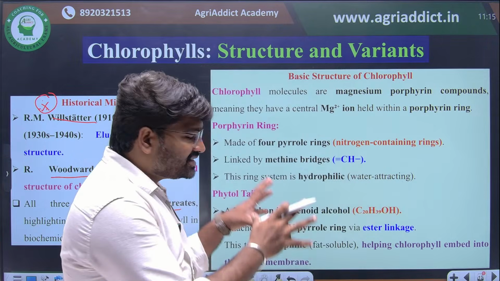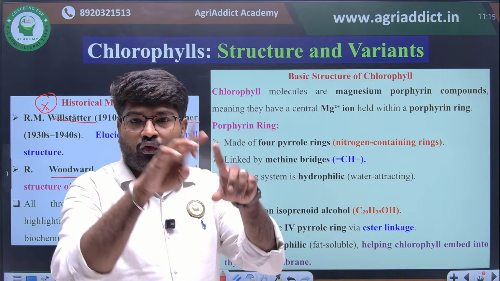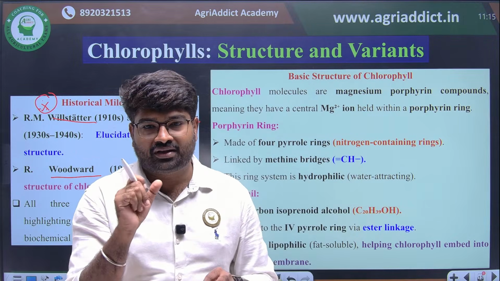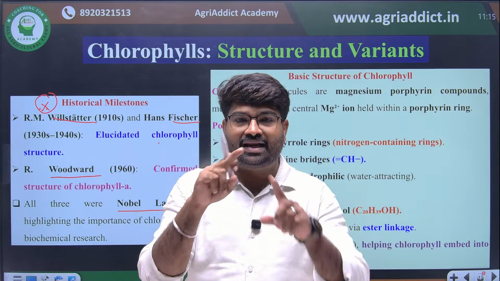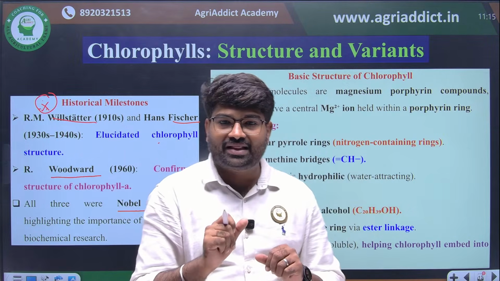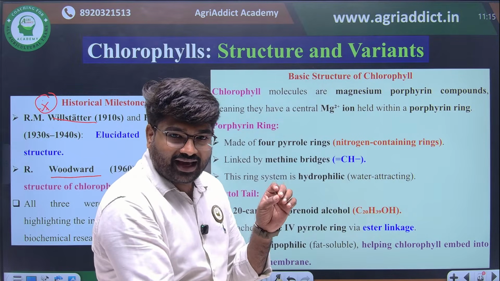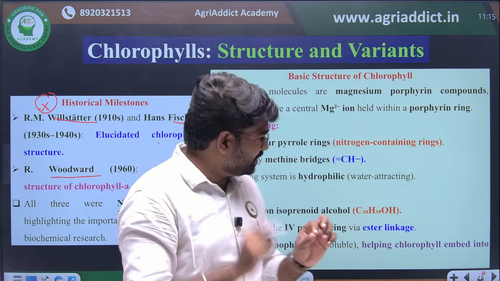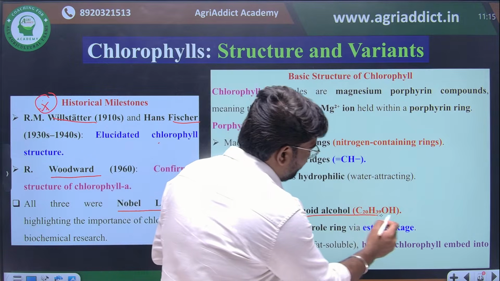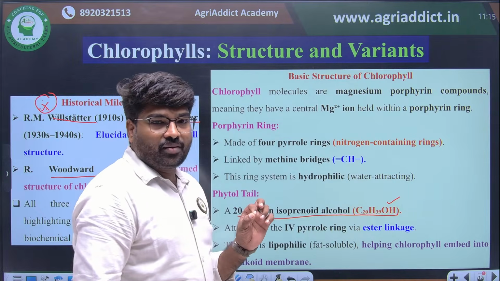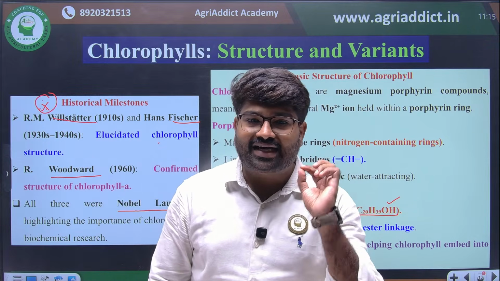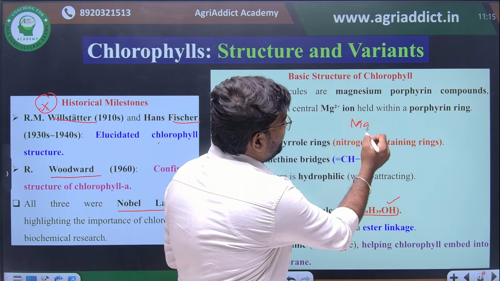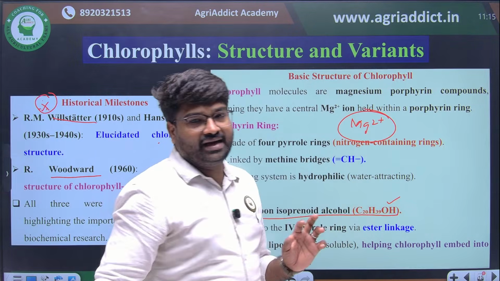If you see the basic structure of the chlorophyll molecule, we know a tetrapyrrole ring structure will be there. In the center a magnesium atom will be there. This is the most important thing. Then at the 4th ring, there will be a phytol chain. That phytol chain is made up of 20 carbon atoms. This is also another important point. The 20 carbon phytol chain is added to the tetrapyrrole ring structure, and the center atom is magnesium. This is the key point you have to remember: it is a magnesium bound compound, with magnesium in the middle.